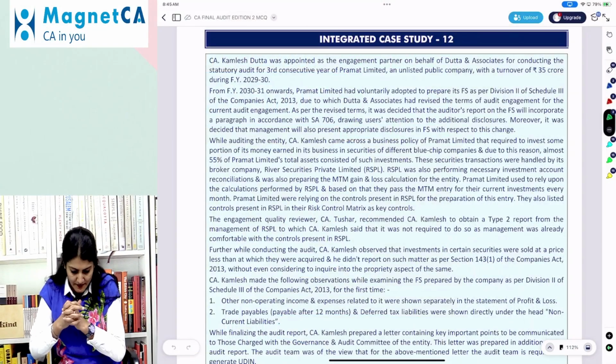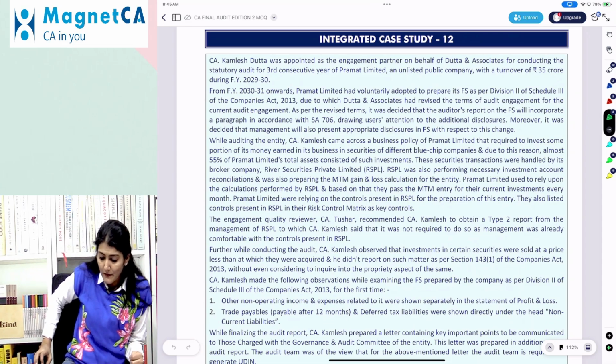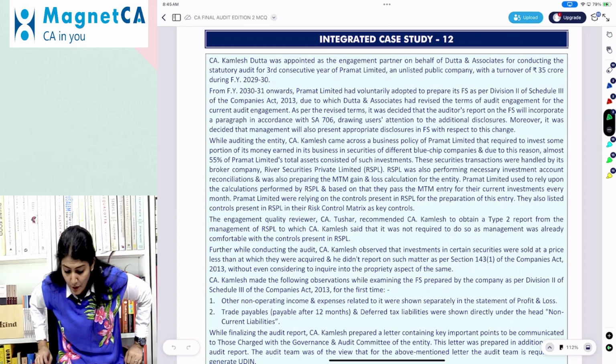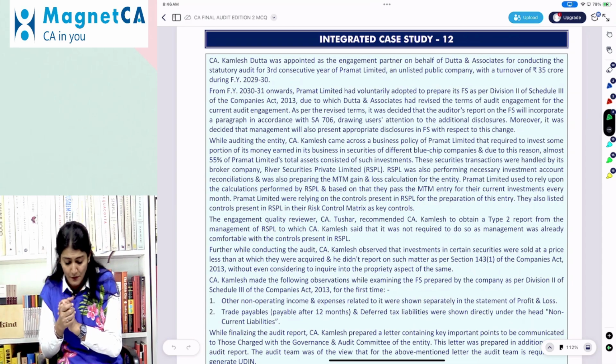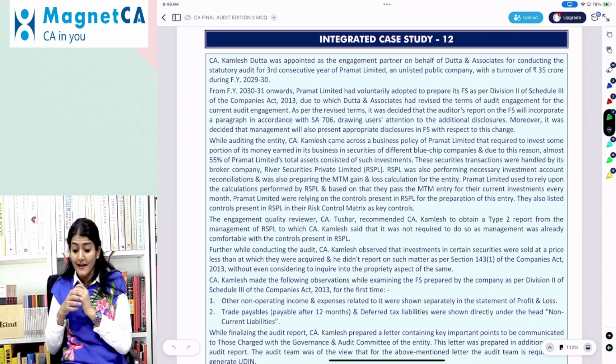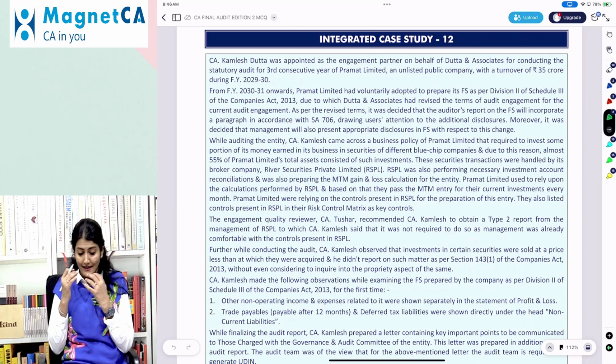Right. So coming to the next integrated case study, CA Kamlesh Datta was appointed as the engagement partner on behalf of Datta and Associates for conducting the audit for the third consecutive year of Pramath Limited, an unlisted public company with a turnover of 35 crore during 29-30.